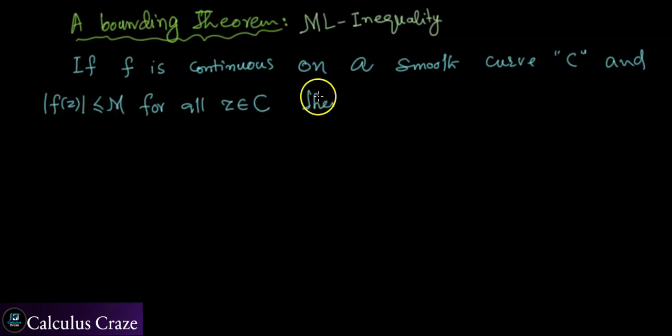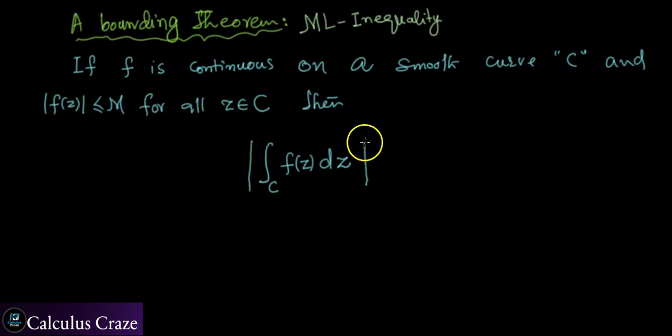Then we have this inequality: the integral of f of z with respect to z over the curve, its absolute value or modulus, is bounded by ML, where L is the length of the curve.